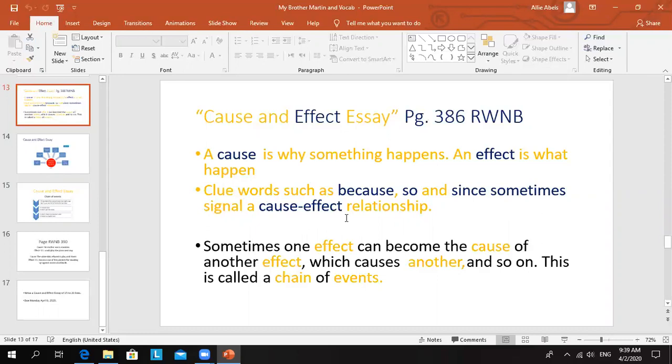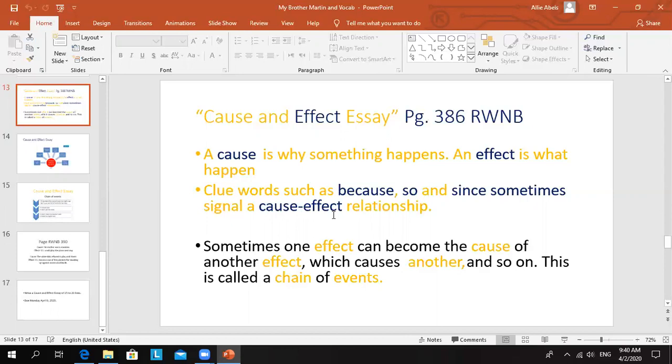When we see words like because, so, and since, they show us that there might be a cause and effect relationship in the sentence or the piece of text that we're reading, meaning there might be a cause of why something happened and the effect, the thing that is happening.